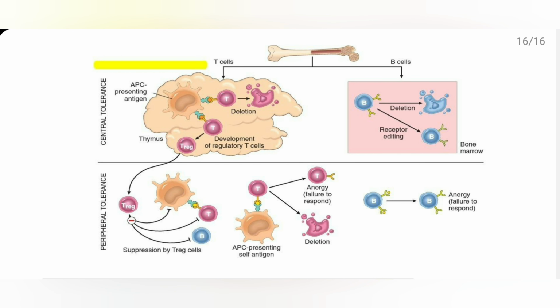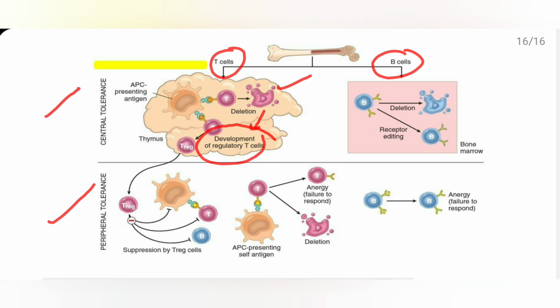So just to summarize, when there is a self-reactive T or B cell, you have central tolerance and peripheral tolerance. In central tolerance, T cells are eliminated by apoptosis, or those which are not eliminated by apoptosis become regulatory T cell. And B cell, how are they eliminated in the central tolerance?